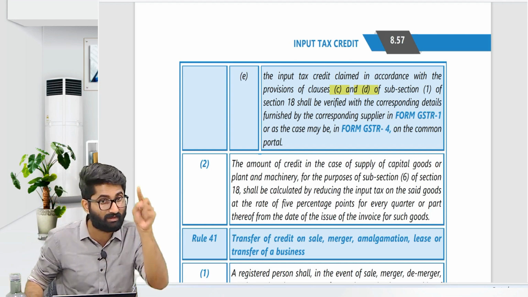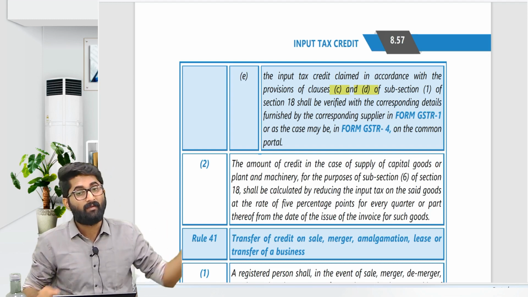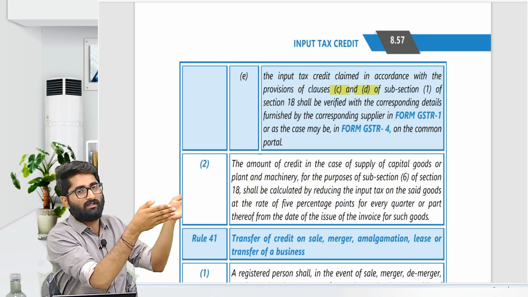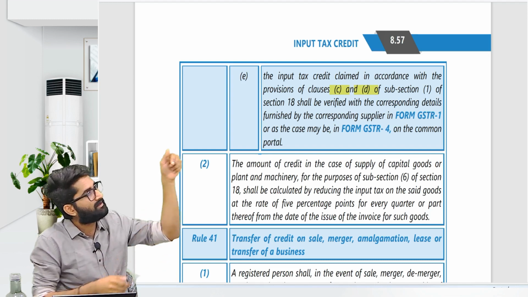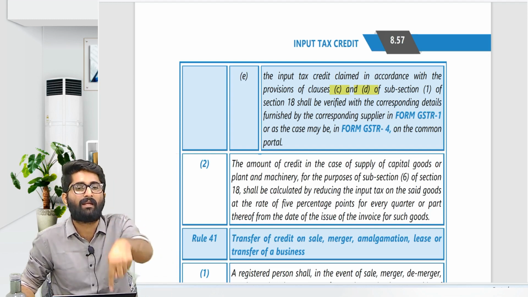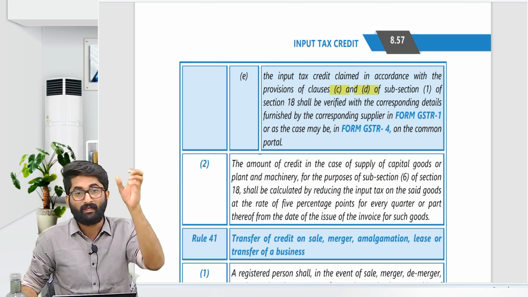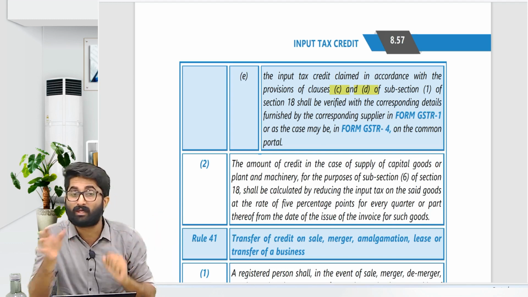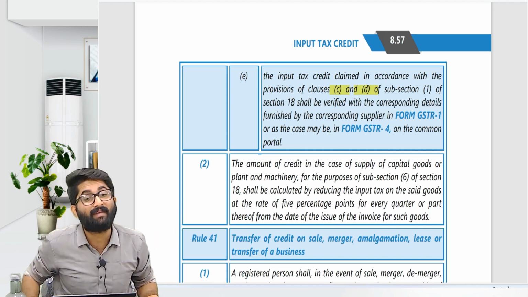That means earlier you were a registered person. If you are a registered person, whenever you are purchasing something, you will give your registration number to that person. That person will file GSTR 1 by putting your GST registration number, so that in your 2A that ITC is available, but you cannot avail it. You cannot avail that ITC.